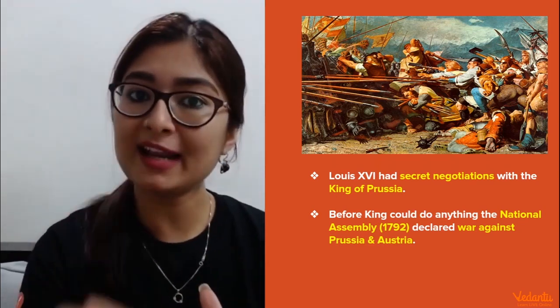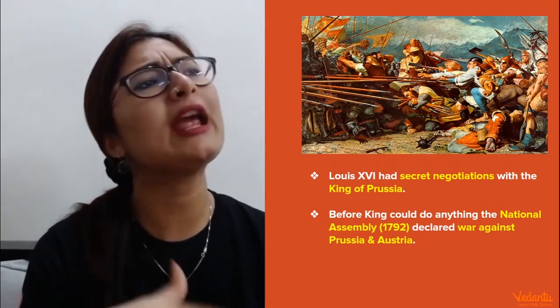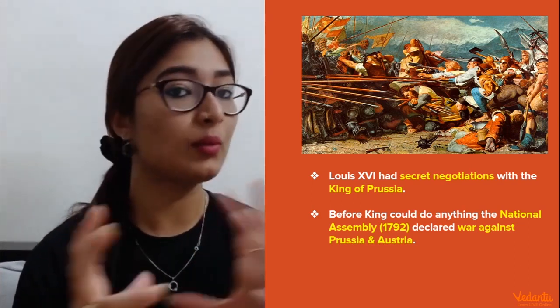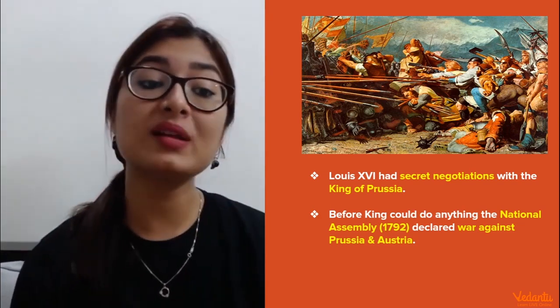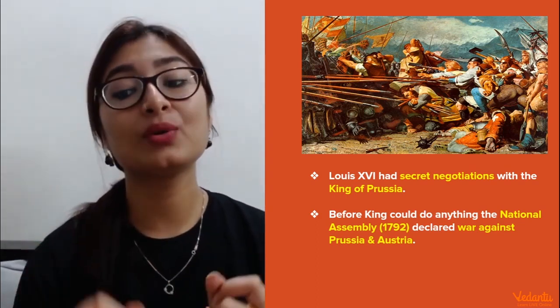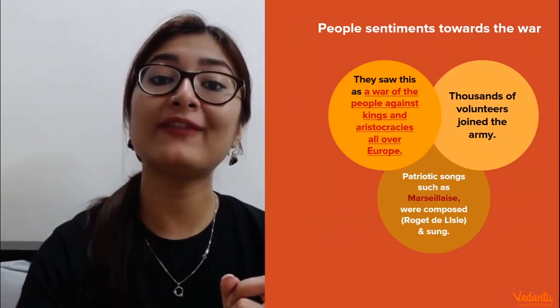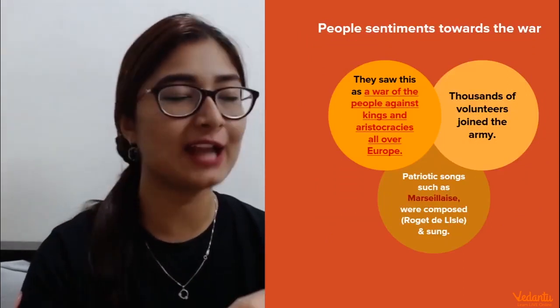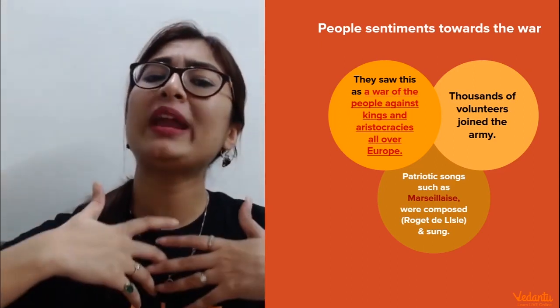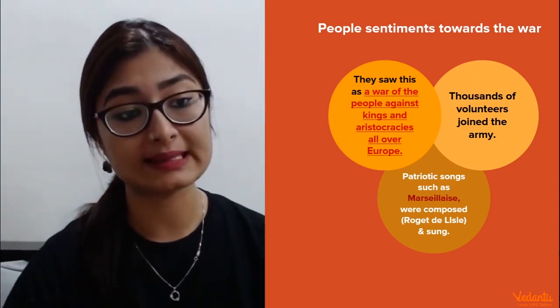But why did they select Austria and not any other nation for that matter? Prussia was the most powerful one, but Austria was the home of Marie Antoinette. Marie Antoinette, if you remember, was the wife of Louis XVI, and the king had to be punished, so his wife's hometown was selected. And they waged a war against these two countries.